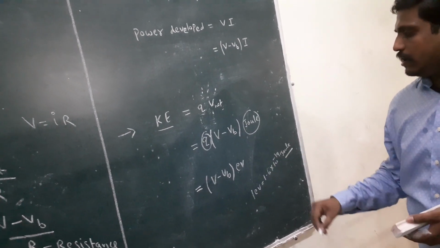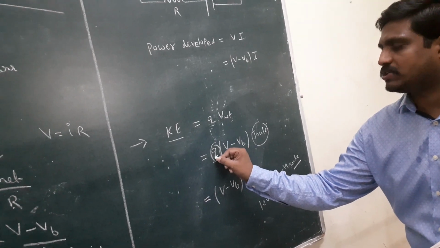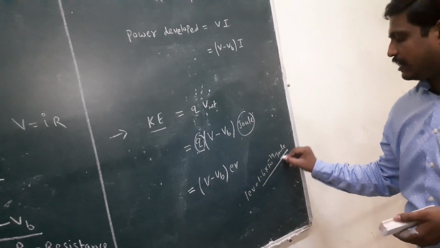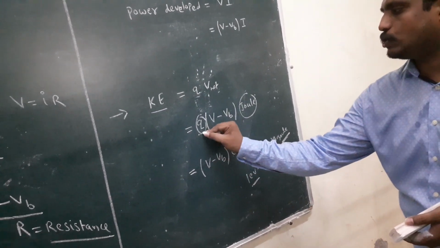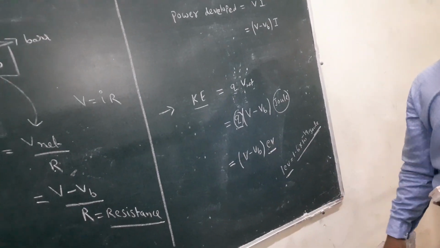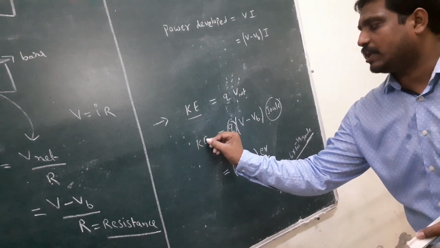The charge of the electron is 1.6 into 10 power minus 19. We write Q into joule simply as EV. EV is electron volt.